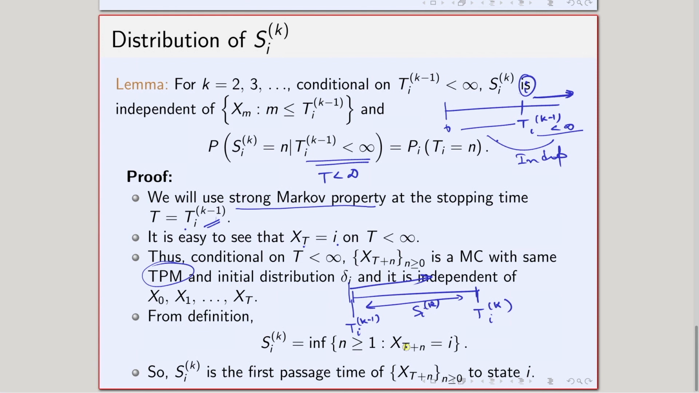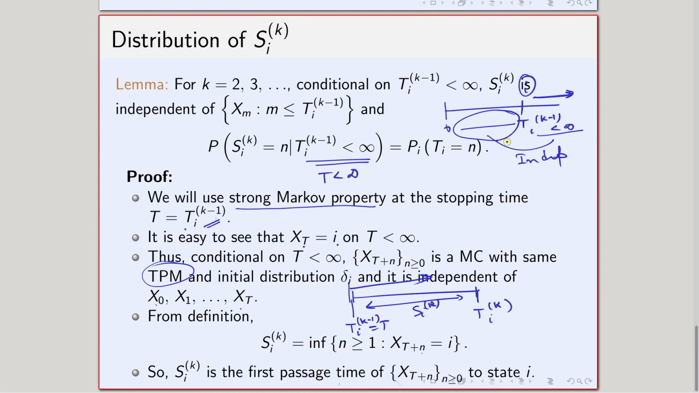Okay. Notice that this t is the same as this quantity, so this is my t here. So t plus n means that after this time I again see this state I. So what is the first passage time after this? Sk is the first passage time of this Markov chain, and the strong Markov property says that this is a Markov chain with the same transition probability matrix starting from I, and it is independent of X0 to Xt, which is the earlier part of the original Markov chain.